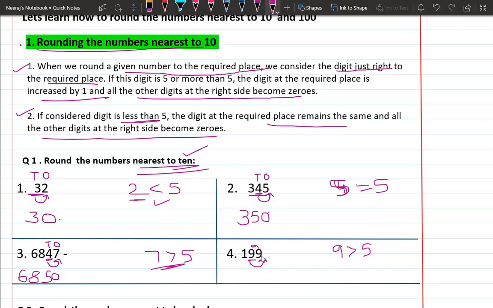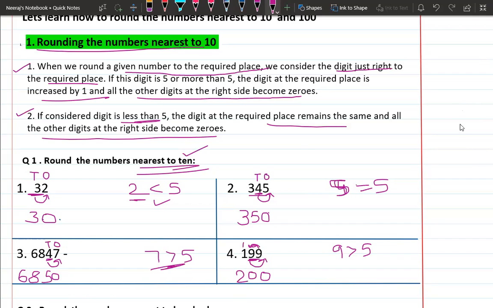Firstly you have to replace the ones place digit with 0, and it is pushing. The number 9 is pushing this number because 9 is a strong number. So 9 will become 10. So 9 plus 1 is 0, and the carry over will go to the next digit. 1 plus 1 is 2. So this will become 200, right?